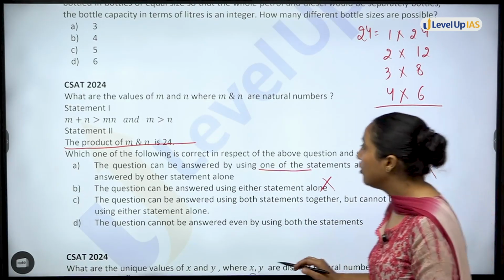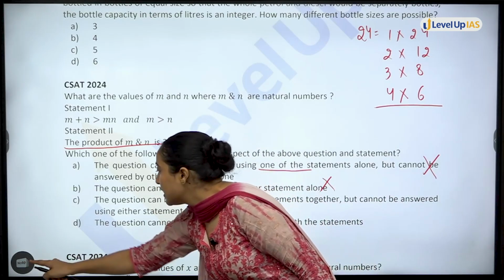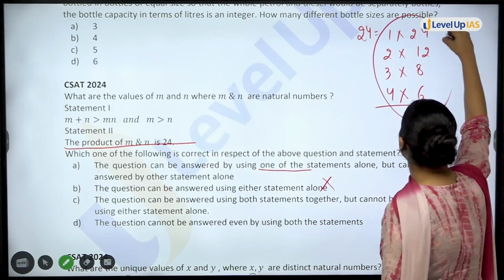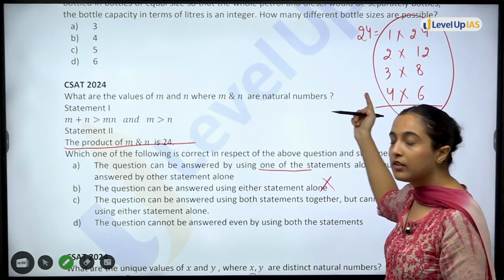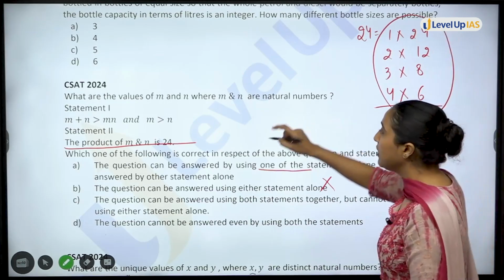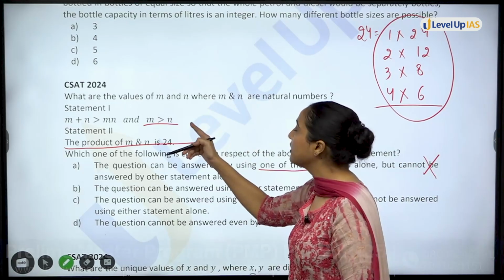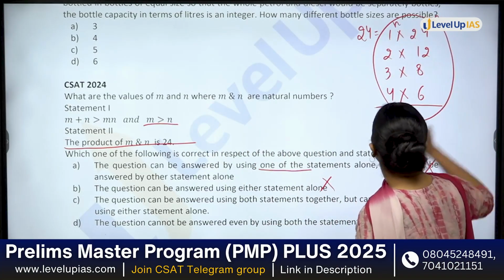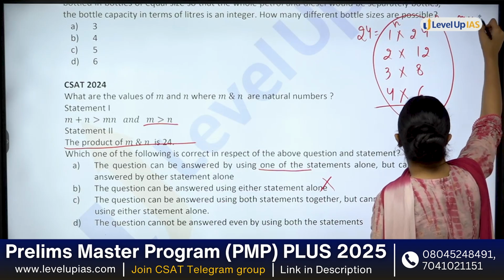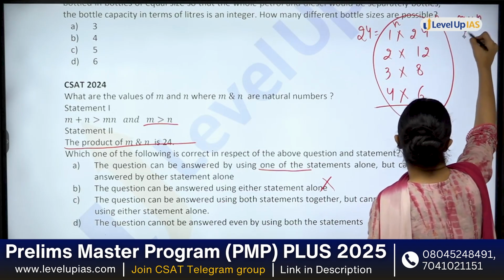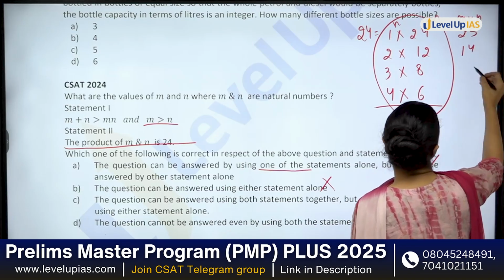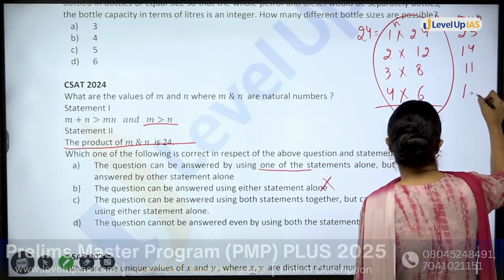We will see. Now you use both statements together. Statements from statement 2. These are the options. So m is greater. If you combine this with 1, m is greater. That means this is m, this is n. Do m plus n here. M plus n 25. M plus n 14. M plus n 11. M plus n 10.